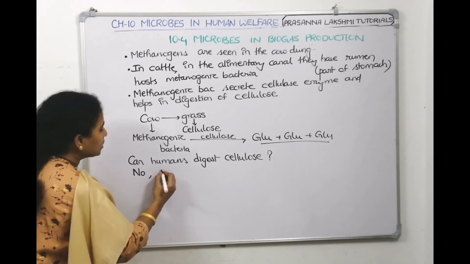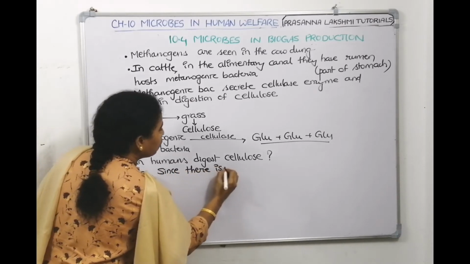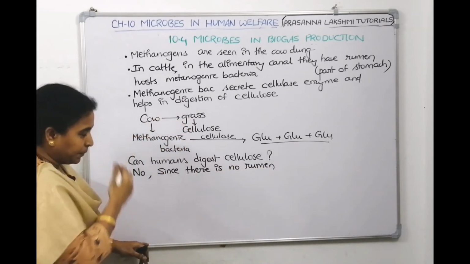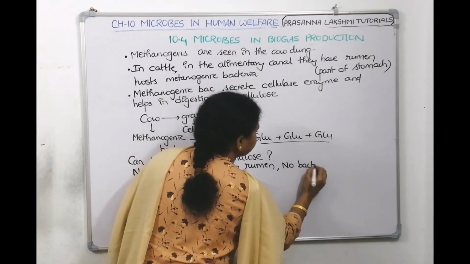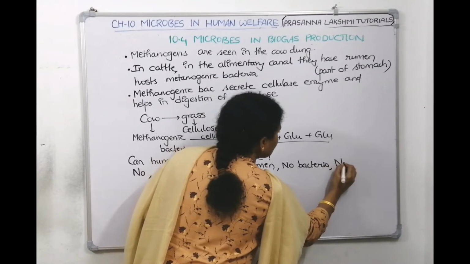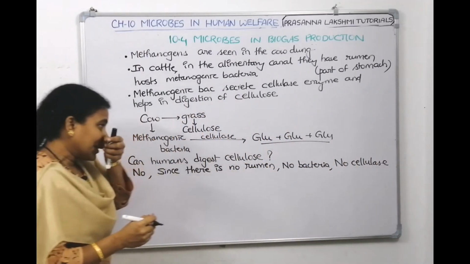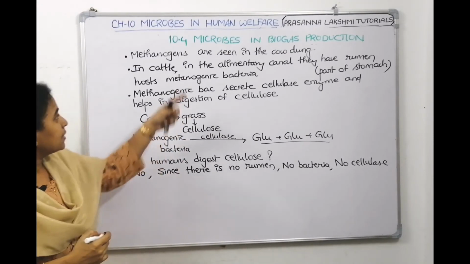Why no? Since there is no rumen, we don't have an additional part called rumen. So, when rumen is not there, no bacteria. No bacteria, so no cellulase enzyme. No cellulase enzyme, no breakdown. Understood, children? Now, what did we discuss in this board?